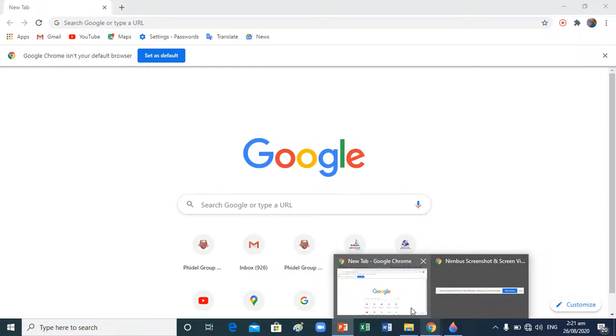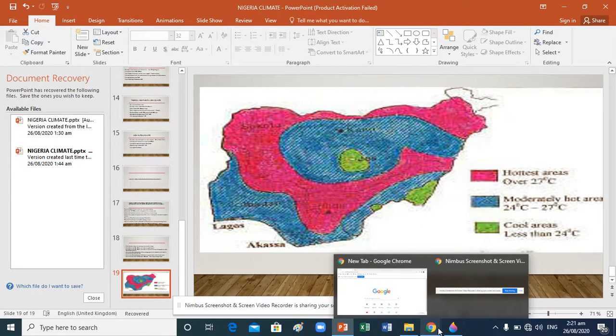This is where we are going to stop for today. Please, in case you have any question, try as much as possible to get across to me. And if there's anything you don't understand well, try as much as possible to write all those important points down and send them to Pris. You can start sending your questions now. And if you cannot do that, during our physical class we are going to answer and unlock all those things that you still don't understand well.